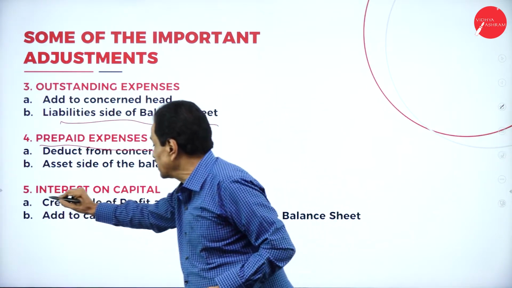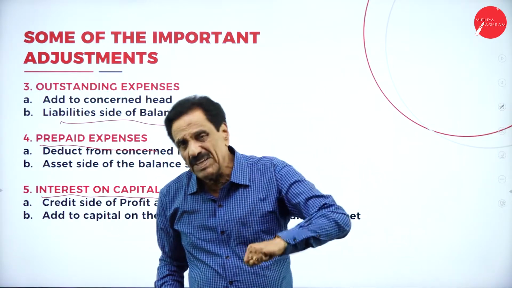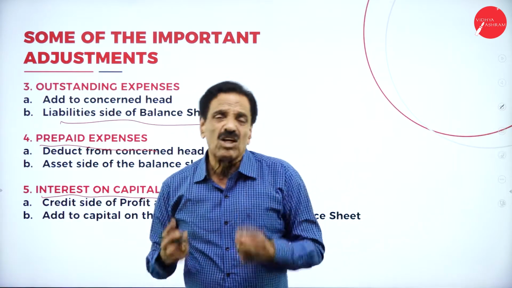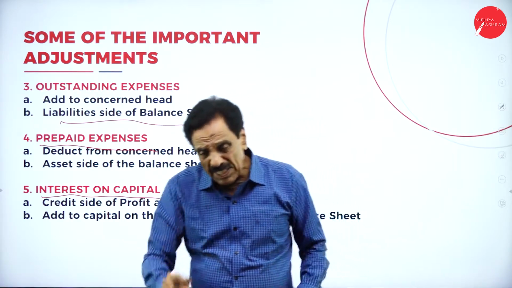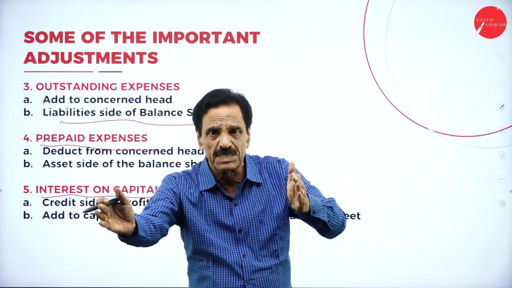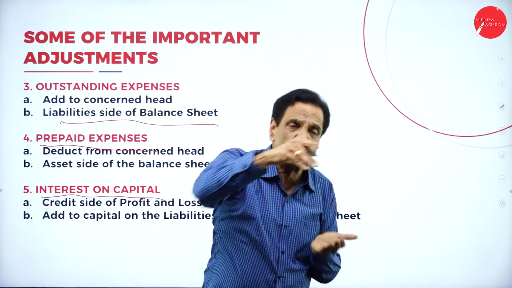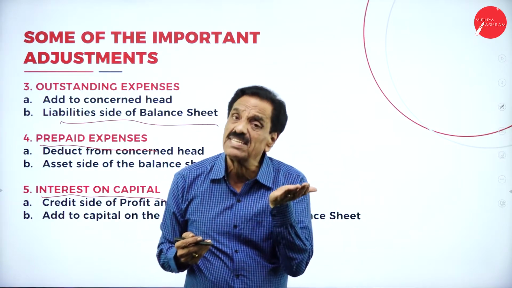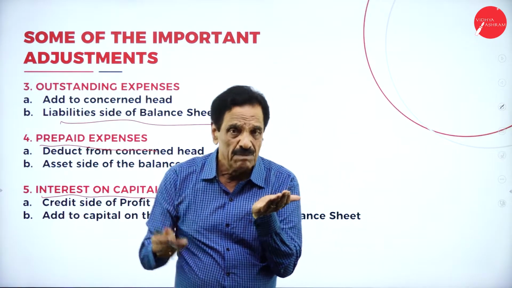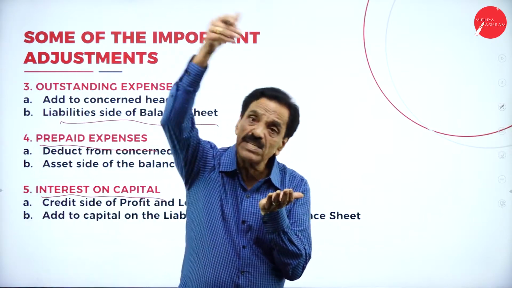Then, interest on capital. Here we consider the concept that the businessman introduced money into the business. You consider one side as the businessman, one side as the business. He put the money into the business. Now, who is the receiver? Business is the receiver, we say. Business entity concept. Who paid? The owner pays. Money is coming to the business.